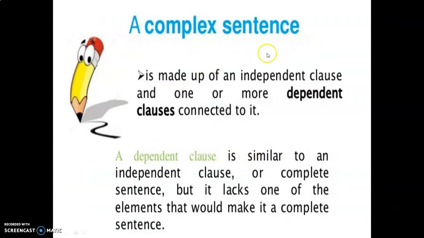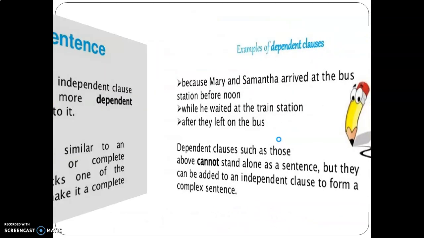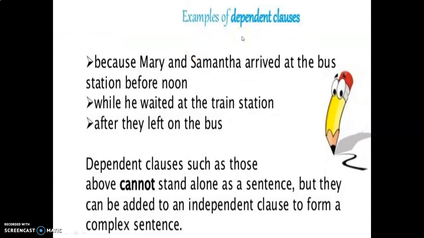Next, a complex sentence. A complex sentence is made up of an independent clause and one or more dependent clauses connected to it. A dependent clause is similar to an independent clause or complete sentence, but it lacks one of the elements that would make it a complete sentence. So see the examples of dependent clauses.